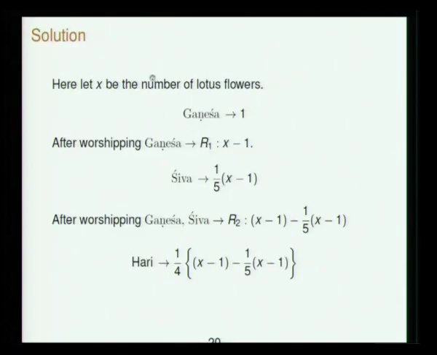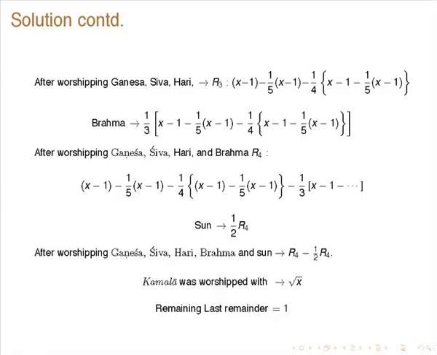So let x be the number of lotus flowers. Ganesha is worshipped with 1. So the remainder after that is x minus 1. Then Shiva was worshipped with 1/5 of this, 1/5 of x minus 1. So after worshipping Ganesha and Shiva, what you are left with is x minus 1 minus 1/5 of x minus 1. And Hari is worshipped with 1/4 of this. So after worshipping Ganesha, Shiva and Hari, what you are left with is this minus 1/4 of this thing.